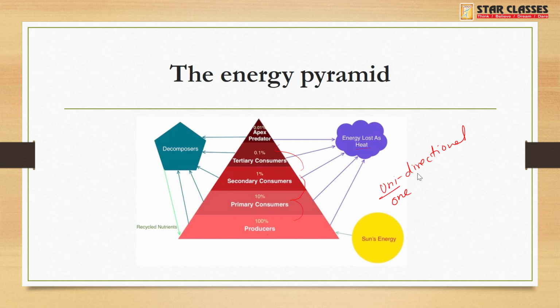Okay, and whatever is being decomposed at every level will be going back to the soil. And those will be what? Recycled nutrients. Okay. Now why is this decomposing important and how does it help the producer in the further growing of plants and all, we'll see further.